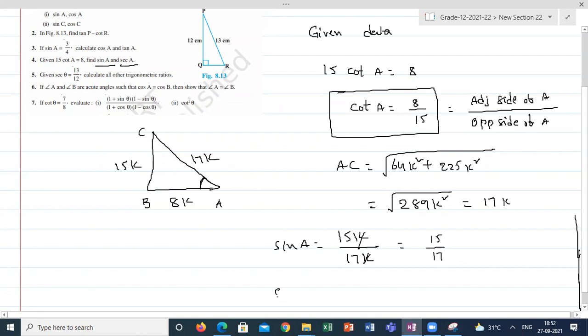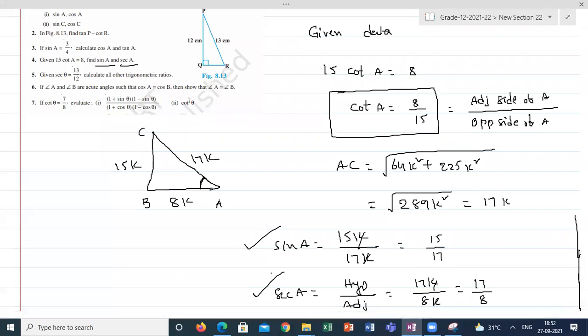And he is asking secant A. Secant A is hypotenuse by adjacent side. Hypotenuse is 17K. Adjacent of A is 8K. So the answer is 17 by 8. So this is how we can calculate sin A and secant A. Is it clear, students? Yes, sir.